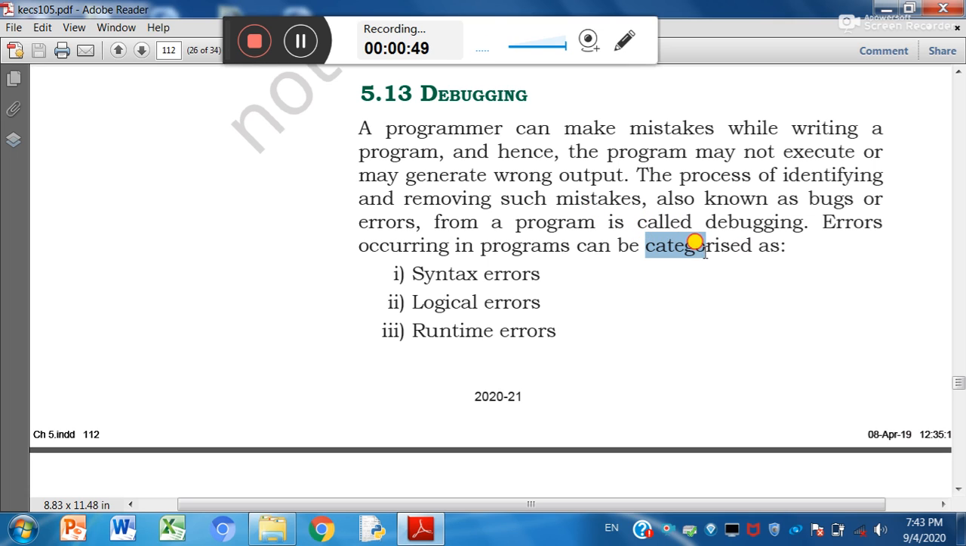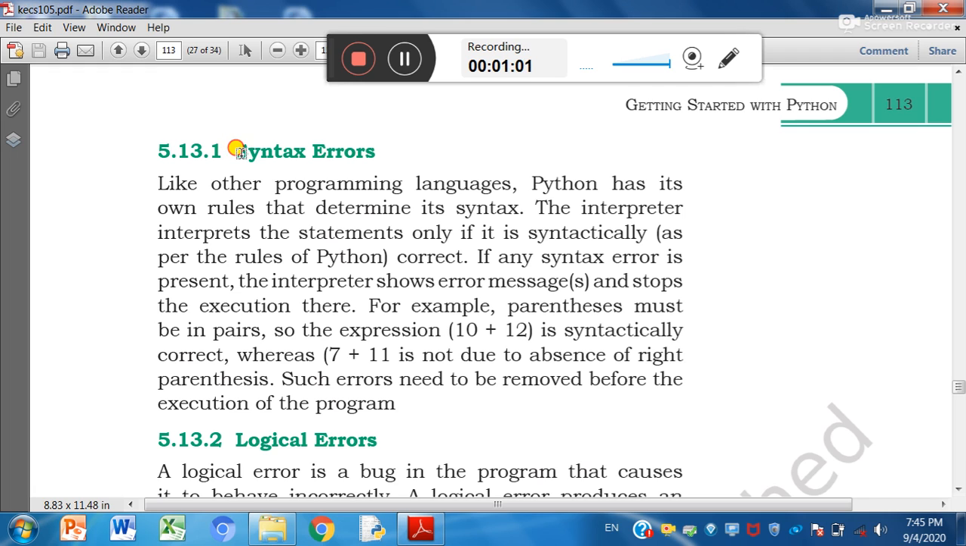So, we have different categories of errors, and these categories are syntax error, logical error, and third one is runtime error. So, first one is syntax error, right? Python has its own rules that determine its syntax. Syntax means rules pertaining to language. So Python interpreter interprets the statements only if it is syntactically correct. And if any syntax error is present, the interpreter shows error message and stops the execution there.